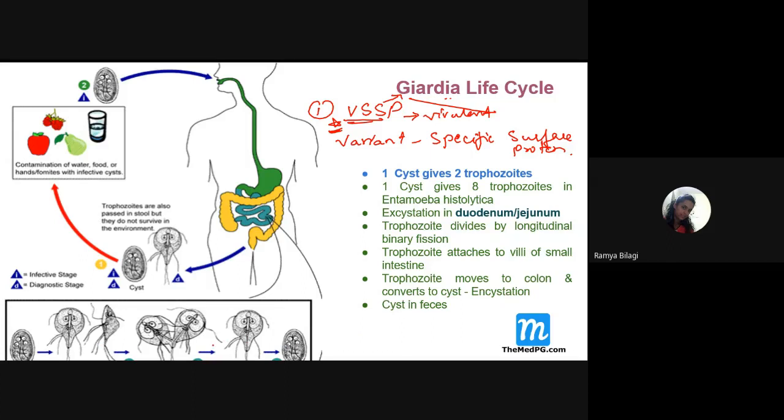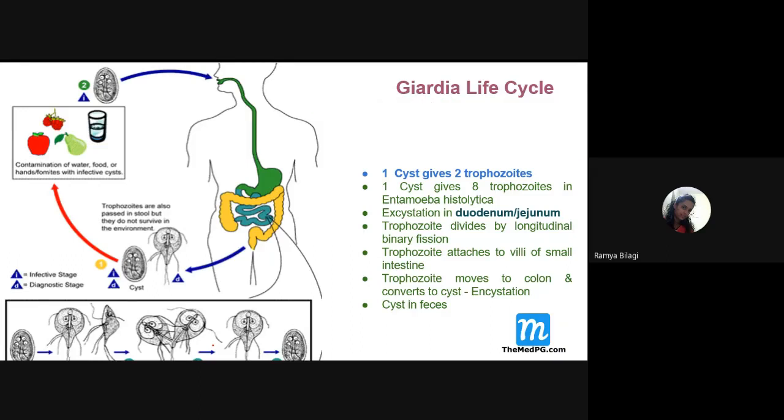Now, one more thing is, does this Giardia cause extra-intestinal giardiasis? Other than affecting the small intestine, does it affect any other organ, like the Entamoeba? No, you cannot directly say no, but sometimes, as a part of our GI tract, it may go and colonize in the gallbladder.